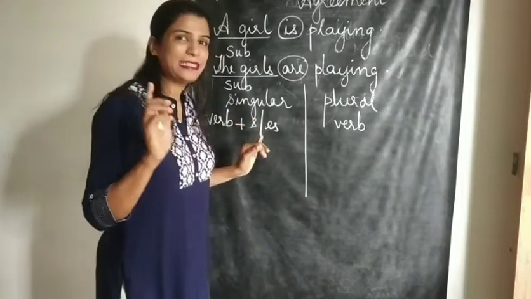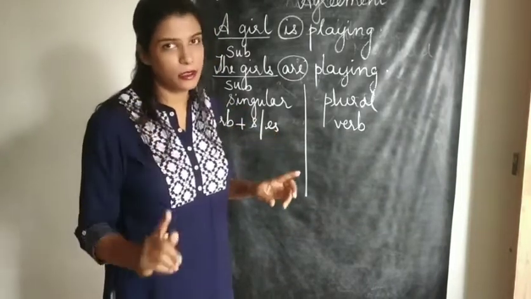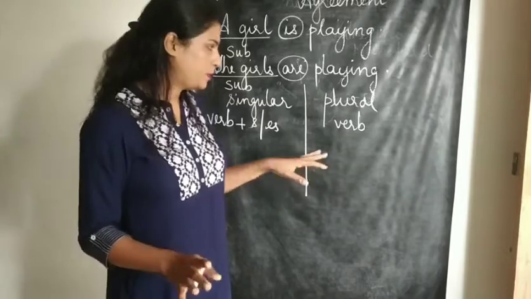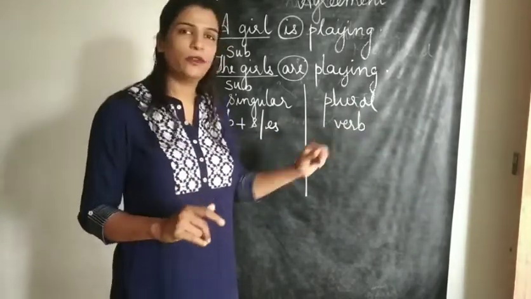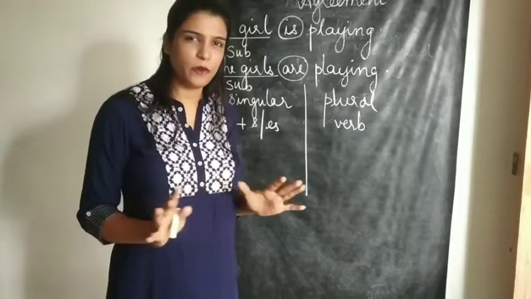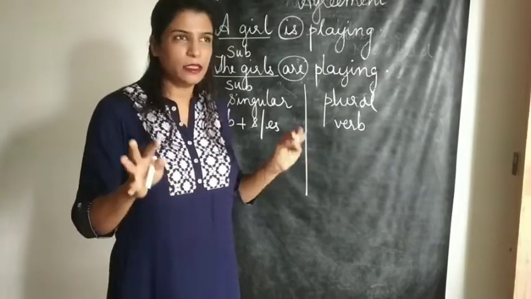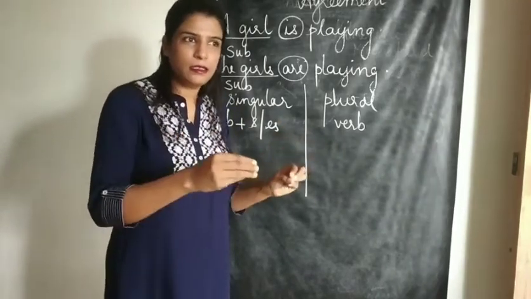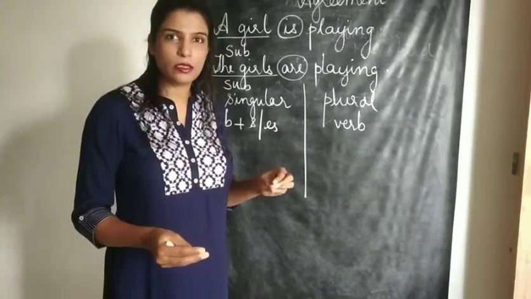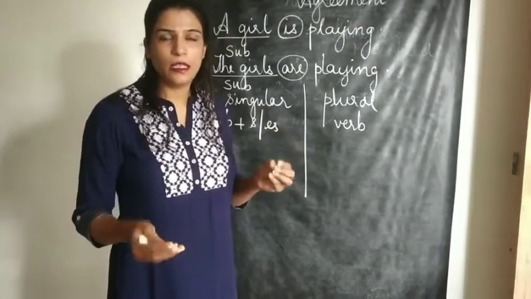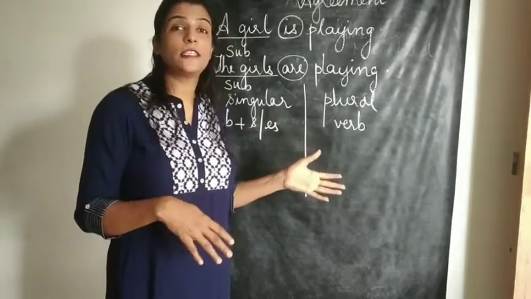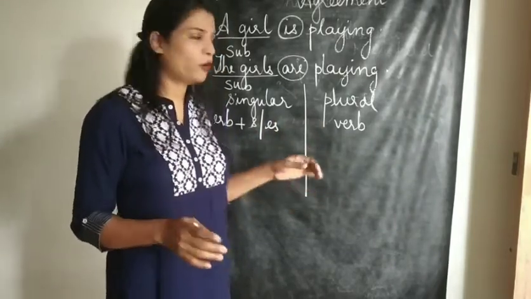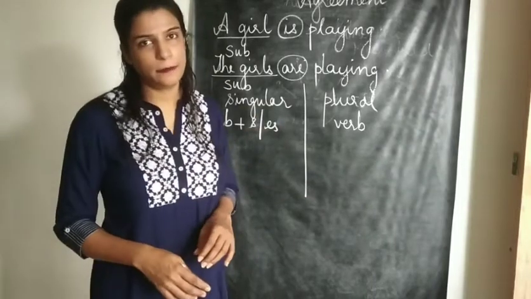So verb plus S or ES comes with a singular noun, subject, and only the verb will come under the category of plural. Only the basic form of the verb: eat, sleep, dance, bathe, run, walk, watch, hear, listen, all these. Hears, listens, watches, plays, bathes, all will come under the category of singular.